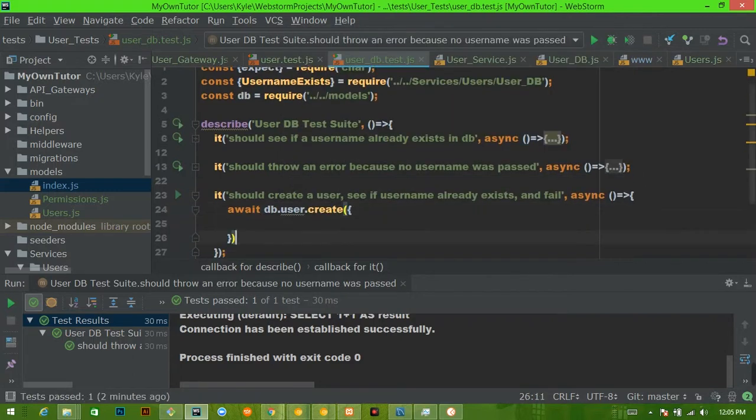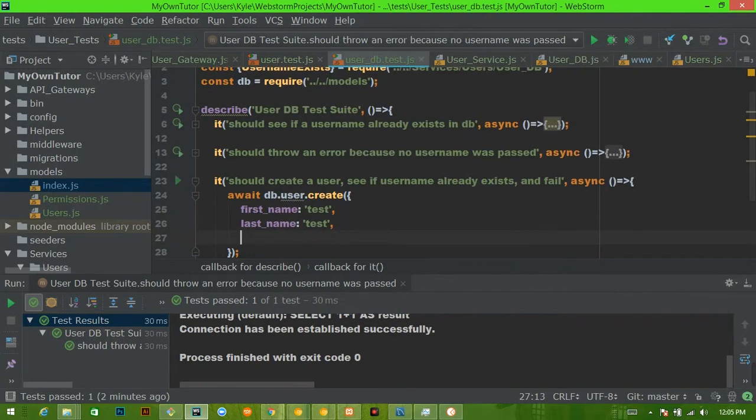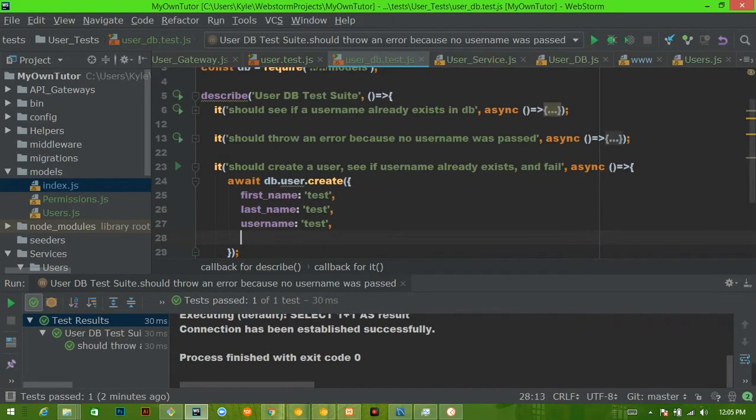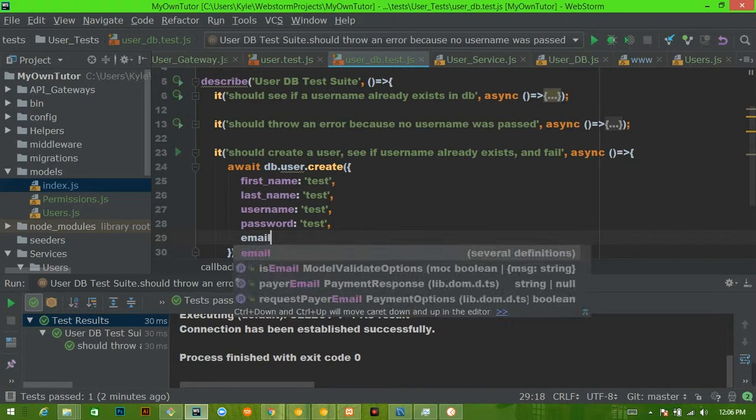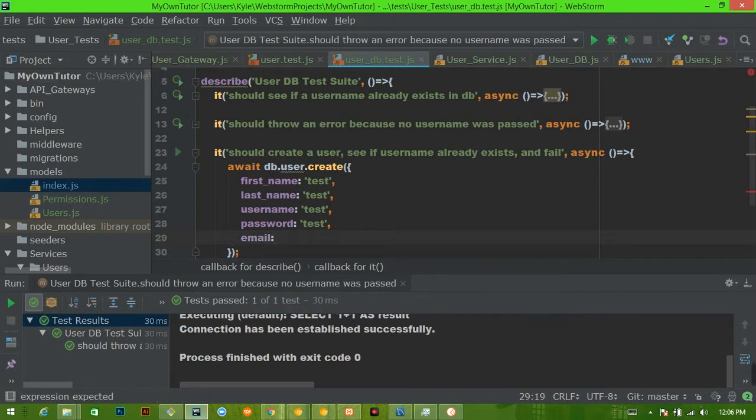Okay, and now we have to follow along with the model. So remember, the model has a first name, and we'll say test, a last name, and we'll also say test, a username, we're going to say test here as well, a password, test, and finally an email. And this, we have to remember, this has to be an email.